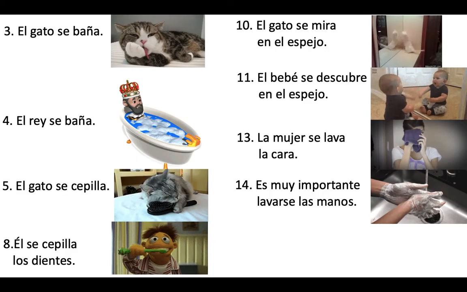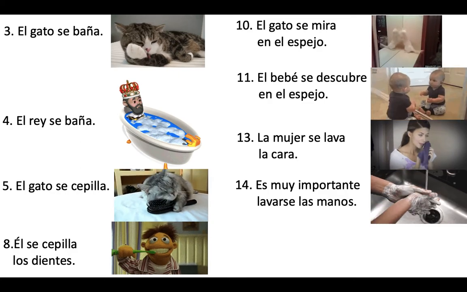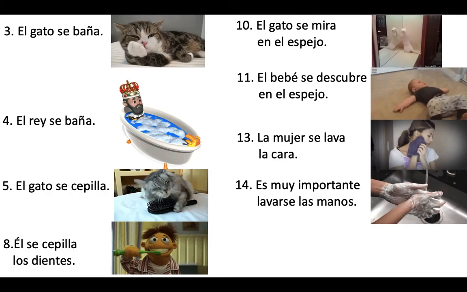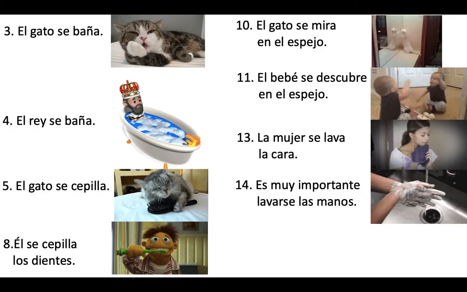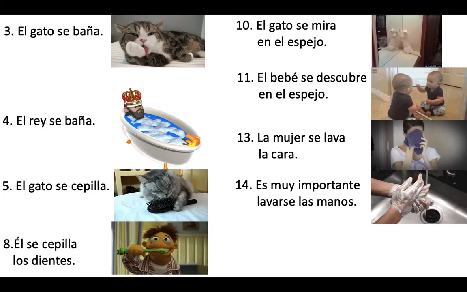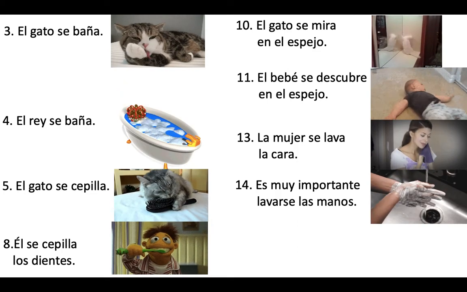The ones that are reflexive. Número 3, 4, 5, 8, 10, 11, 13, y 14. The cat is giving itself a bath. The king is taking a bath. The cat is brushing itself. The Muppet is brushing his own teeth. The cat is seeing himself in the mirror or looking at himself in the mirror.